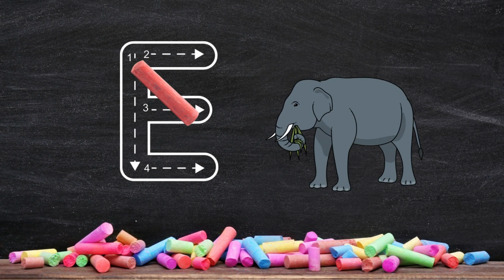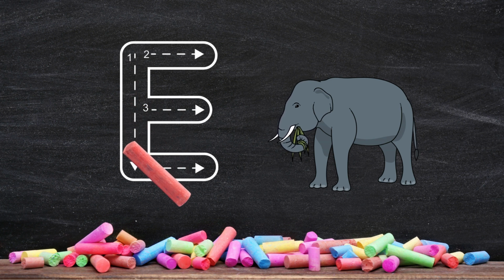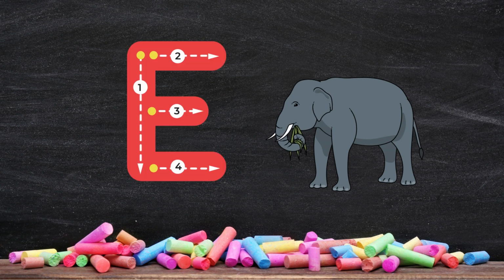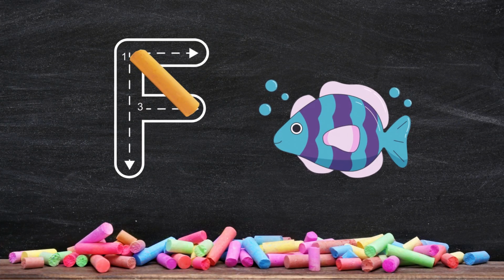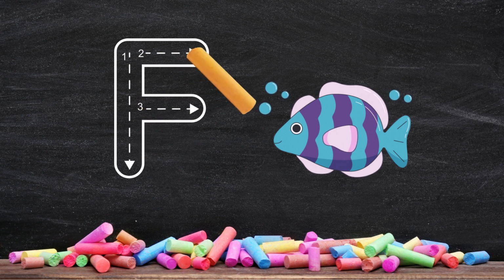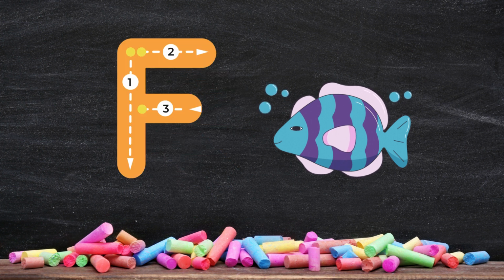Let's trace the letter E. E is for elephant. Let's trace the letter F. F is for fish. Let's keep going.